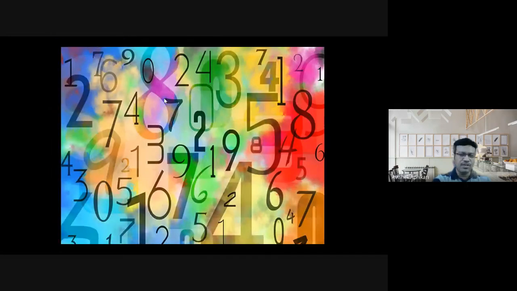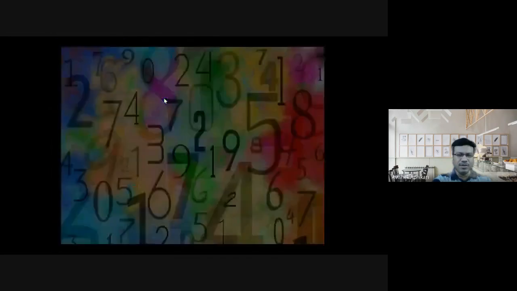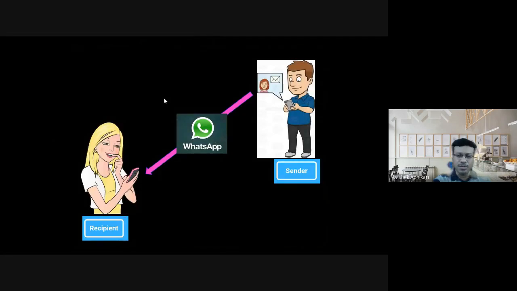Here, what we want to emphasize is that we need cyber security, because a lot of things nowadays are done using our mobiles. For example, when we chat with somebody using WhatsApp, you might have heard the term end-to-end encryption. That means it is impossible for anybody else, even WhatsApp, to know what is being sent. So it is a very secure way of communication.